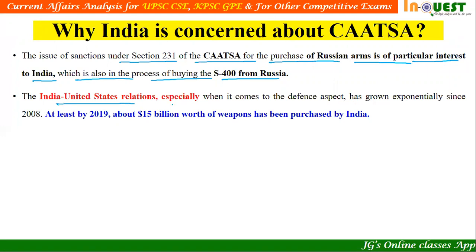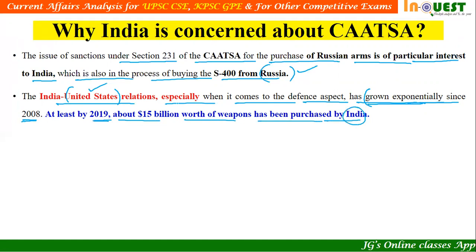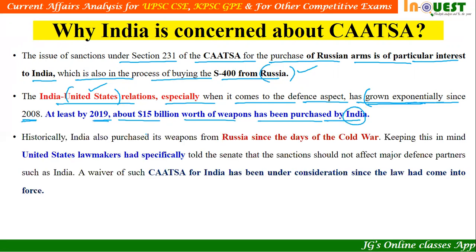Not just this, the India and United States relations, especially when it comes to the defense aspect, have grown exponentially since 2008. Both countries are important to us because we have defense trade relations with Russia, and at the same time with the United States also. At least by 2019, about 15 billion US dollars worth of weapons had been purchased by India from the United States. So that is the reason why we are really concerned about CAATSA.